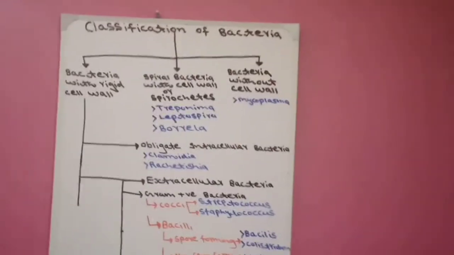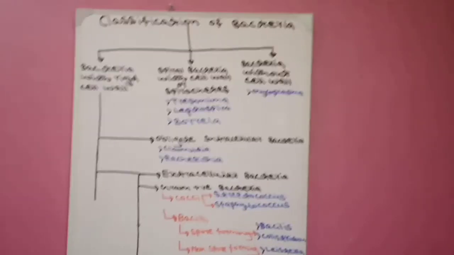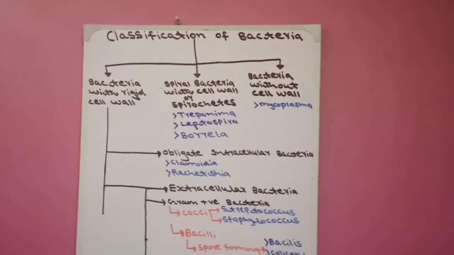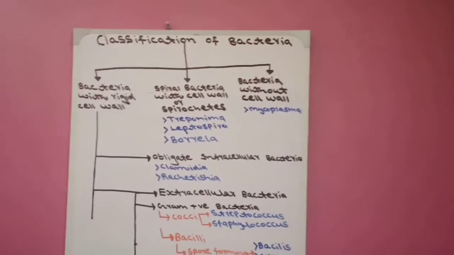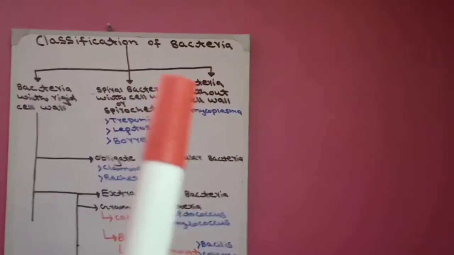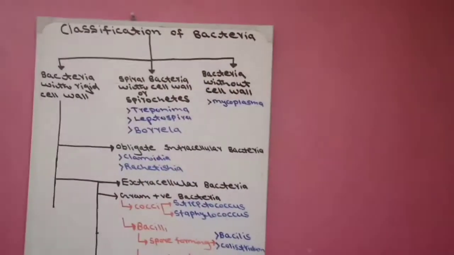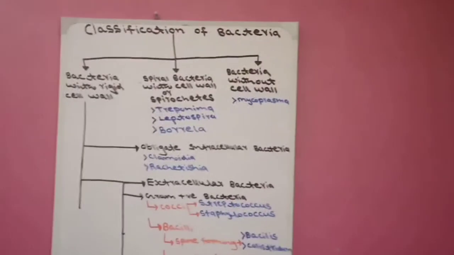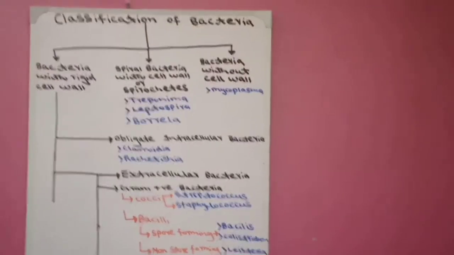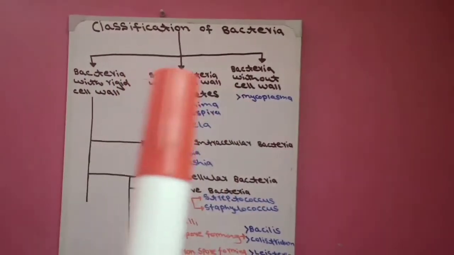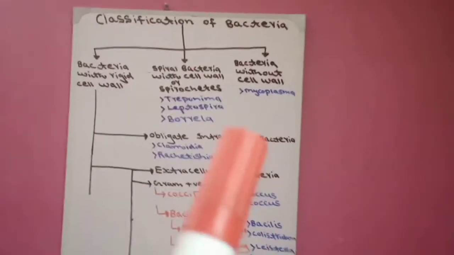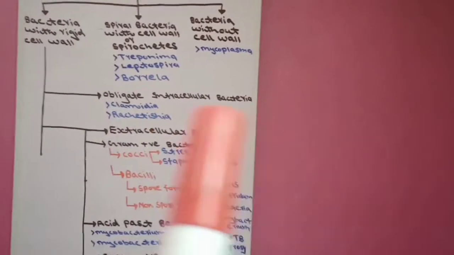Now today our topic is complete. In next videos we will study each group in detail in separate videos. Like in one video we will study the bacteria without cell wall, like Mycoplasma, its virulence factors, its disease, everything. Like in the next video we will study spiral bacteria with cell wall, and then bacteria with rigid cell wall, obligate intracellular bacteria.